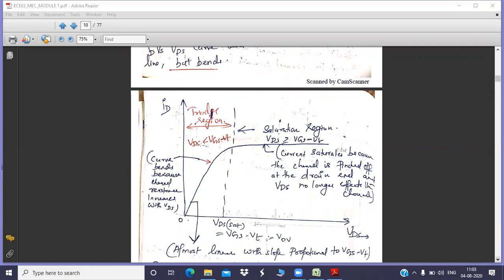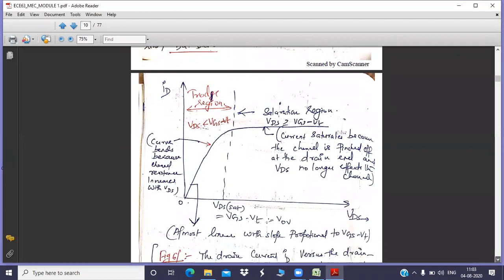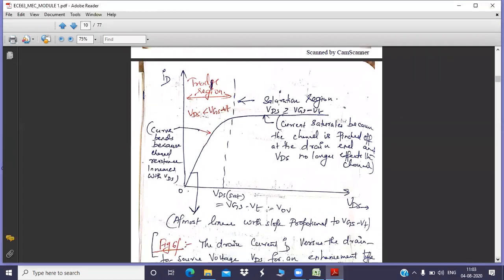Got the difference between the previous case and the present case? In the previous case, you have a linear variation of current, but in the present case, the current is going to be constant after a particular value, that is VDS sat. See the x-axis, where we have represented VDS sat. If the voltage arrives at this point, the current is going to be constant. That is what is known as the saturation region. Till then we are getting a triode region.